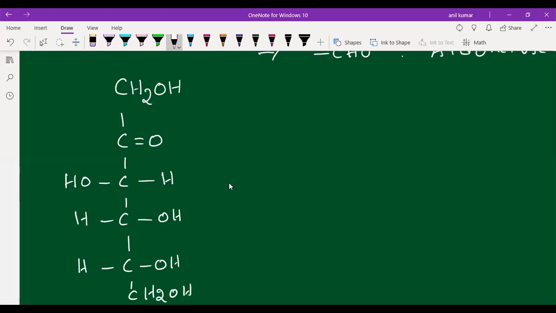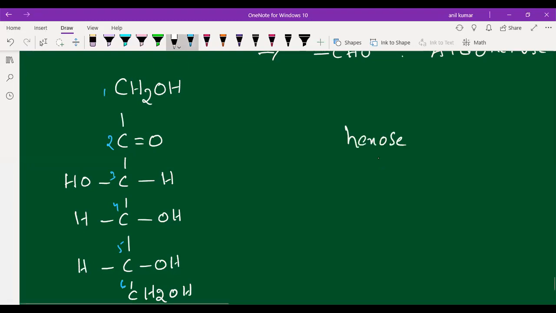Now you tell me, students, fructose comes under which type of monosaccharide? Triose, pentose, tetrose, or hexose? Yes, many of you have said it correctly. It is a ketohexose. Nice, good. Fructose has how many carbons, students? 6 carbons: 1, 2, 3, 4, 5, 6. So 6 carbons means it comes under the monosaccharide called hexose.